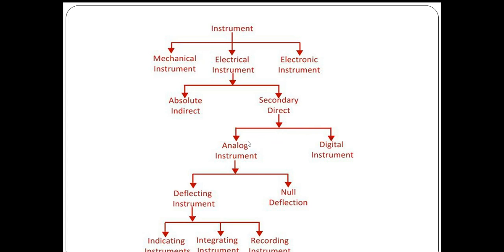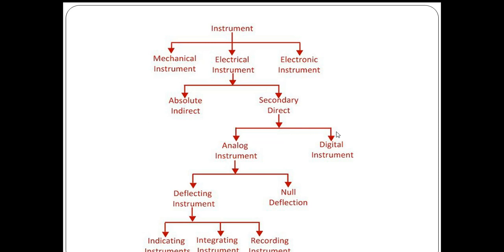In analog instruments, we get the value of measurement in terms of deflection of a pointer, and accordingly we need to observe the reading without parallax error. We need to take care while taking the reading using analog instruments.